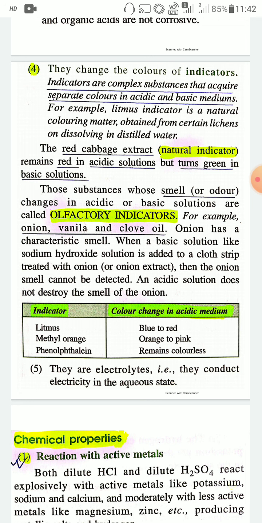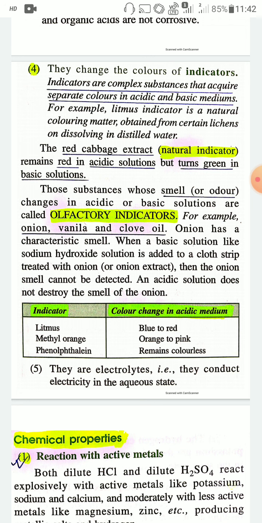The red cabbage extract, which is a natural indicator, remains red in acidic solution but turns green in basic solution. So you have to remember the color change of an indicator in acidic medium and in basic medium.